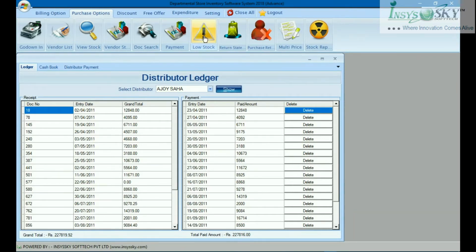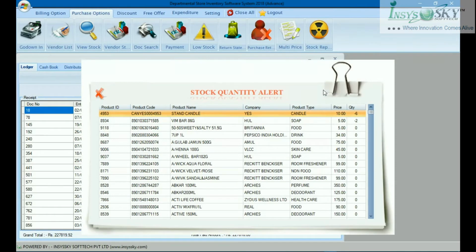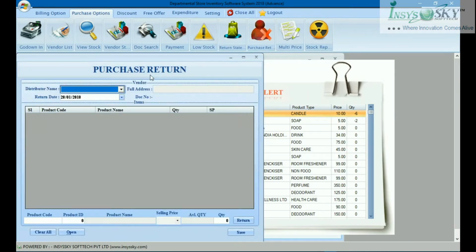Now let's go to low stock. You can see the stock alerts easily, so that you can tell the vendor, you send me this item, that item. Then purchase return. For example, you purchase something from one vendor and you didn't find the quantity perfectly, or the material is bad, or you didn't need something, so you can return here, and when you return from here, all other parts will be updated easily. So you don't have to do it manually. When you do it here, everywhere it would be done.